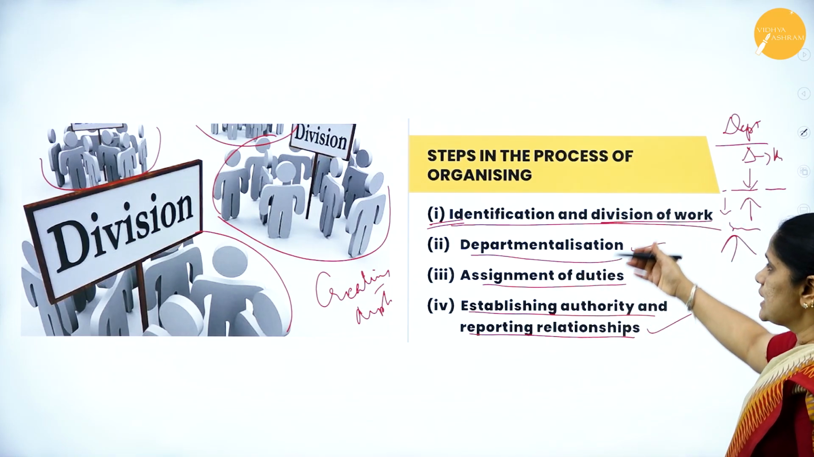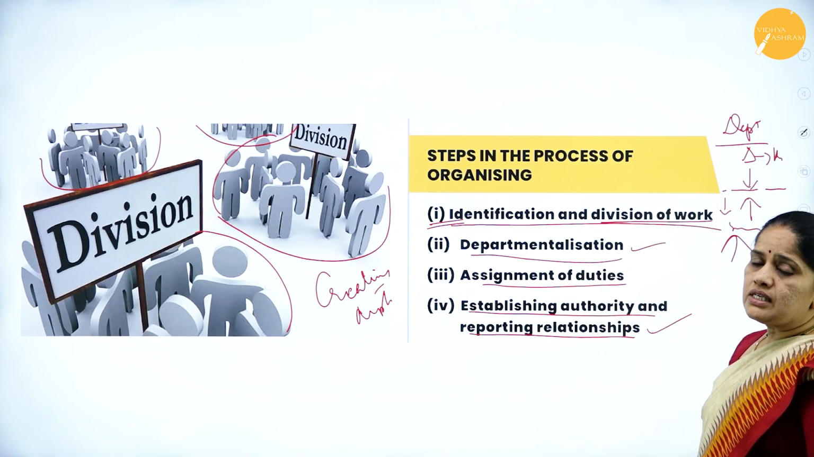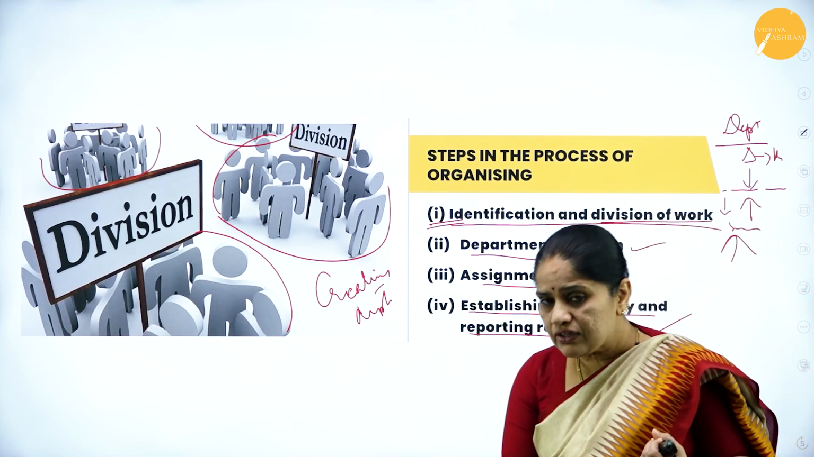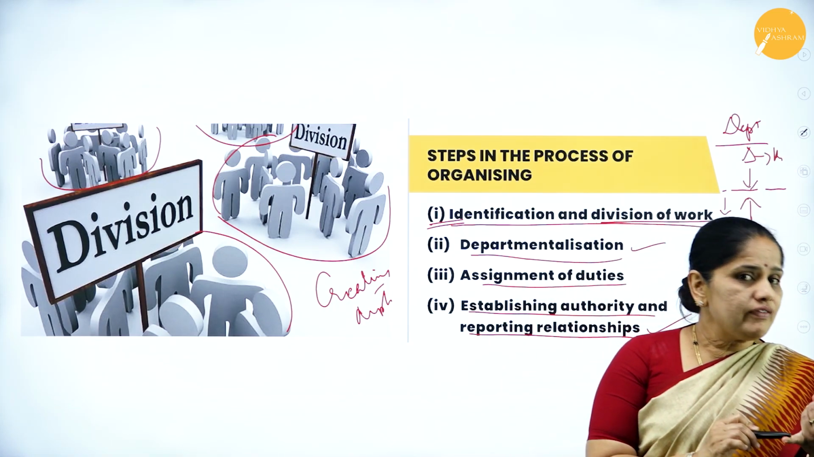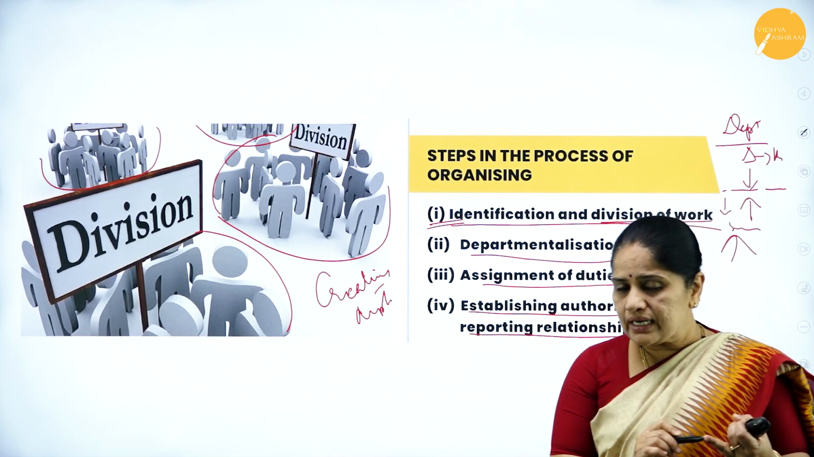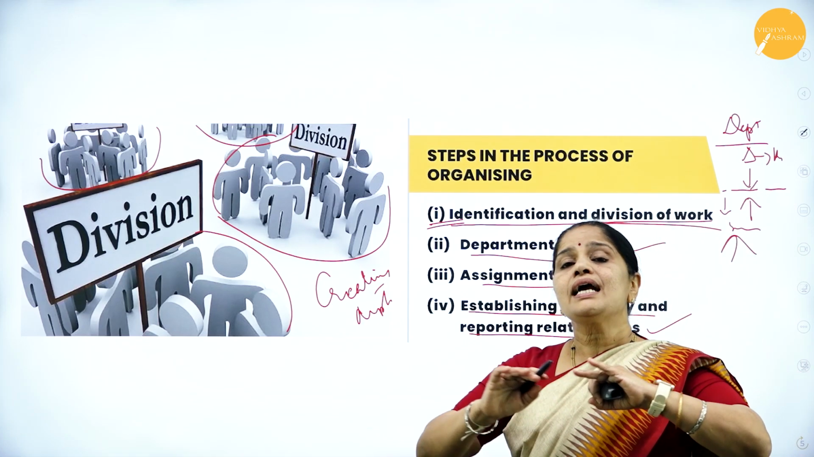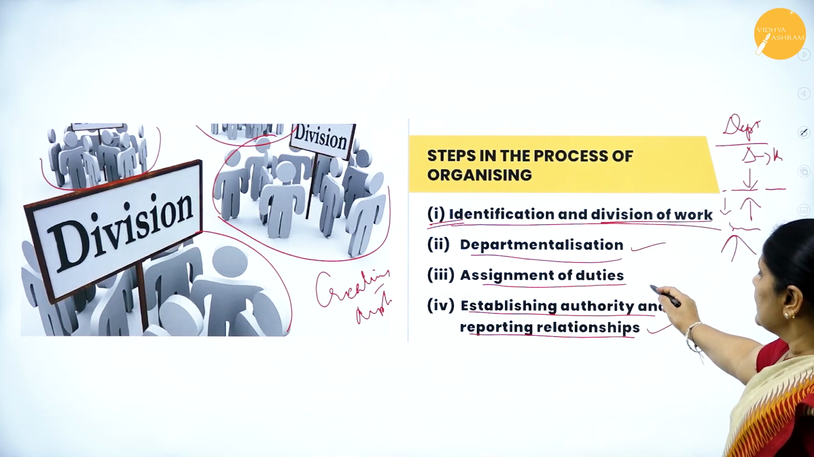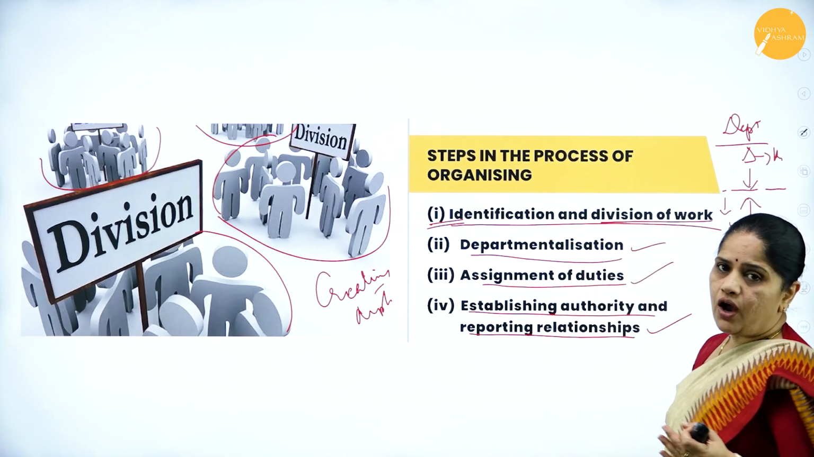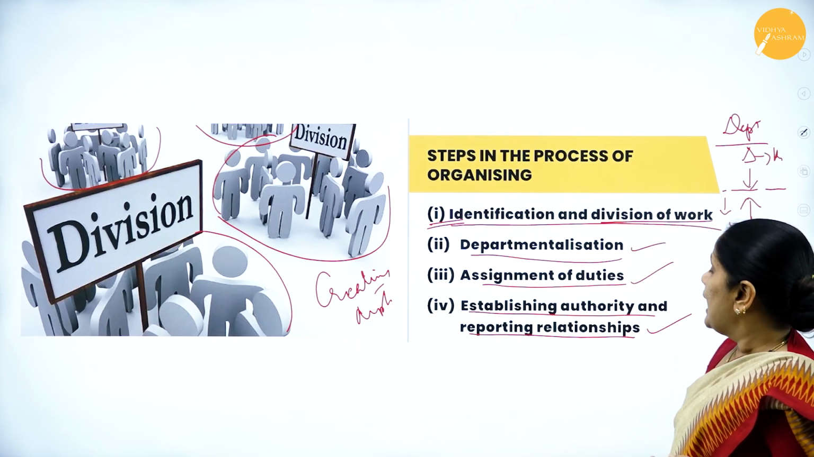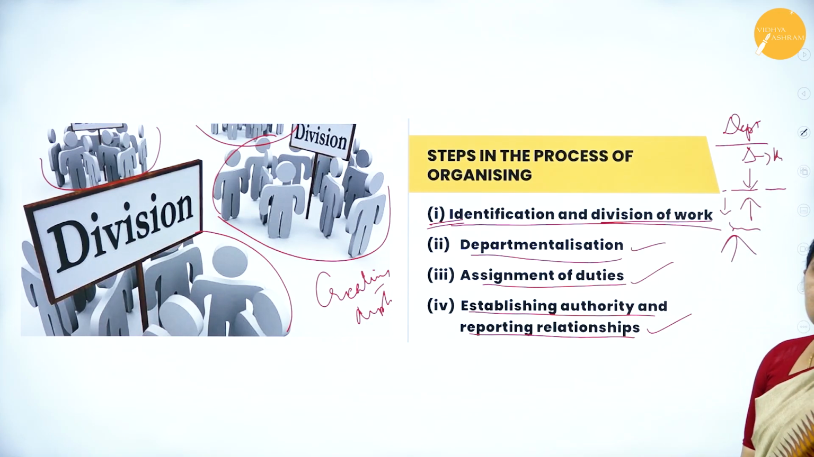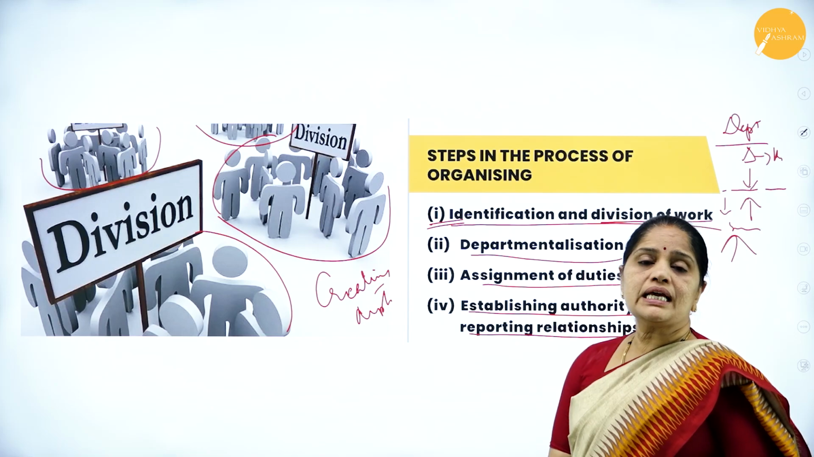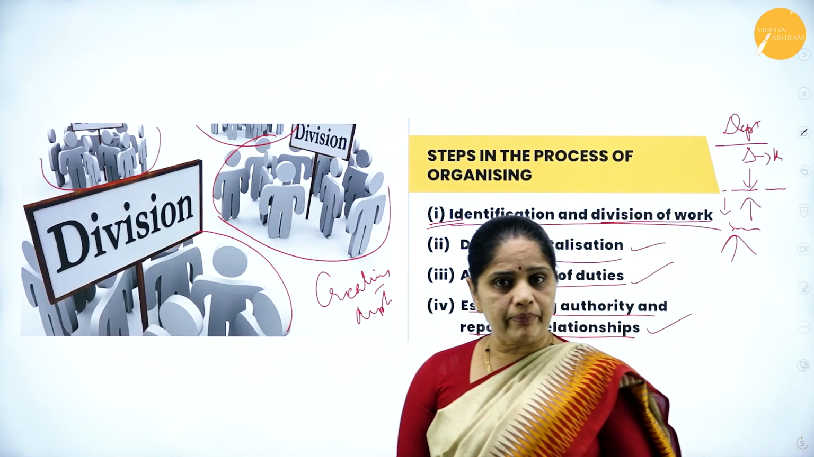So in the steps in the organizing process, the first thing is we will be identifying the various activities and dividing the work. The second one is departmentalization, creating departments. The third one is assigning the duties for each job position within the department. And lastly, we will be establishing authority and reporting relationships within the departments.